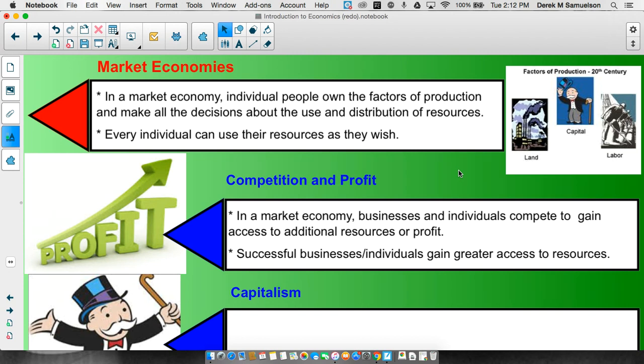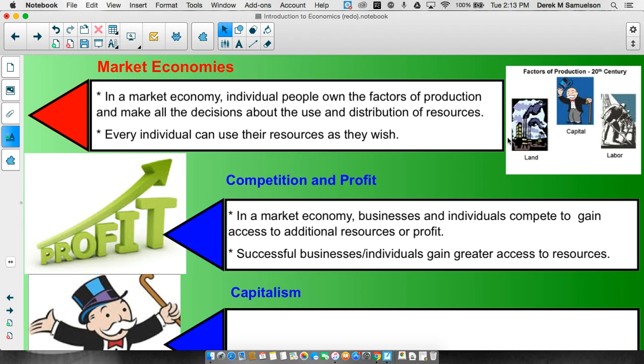People want to be rich. And this is how a market economy functions, and it's why it functions. Because people want to have these goods. They want to have these resources. And successful businesses and successful individuals, by an economic measure, successful, do gain greater access to resources.